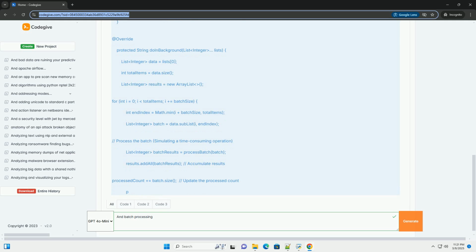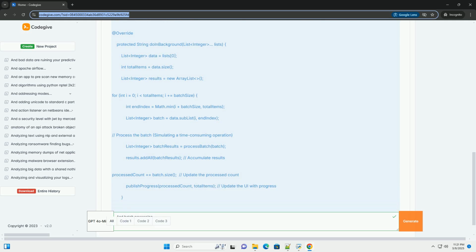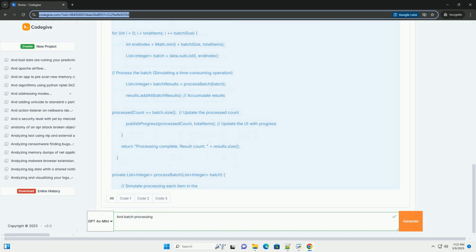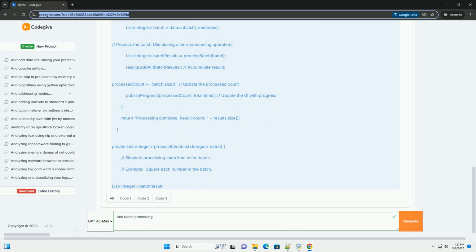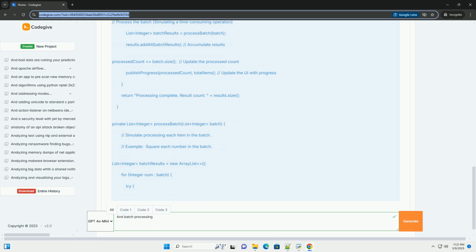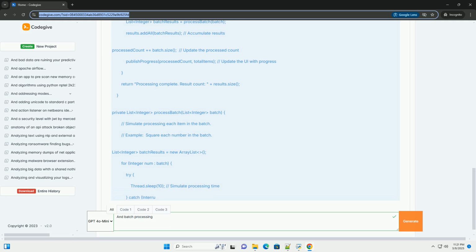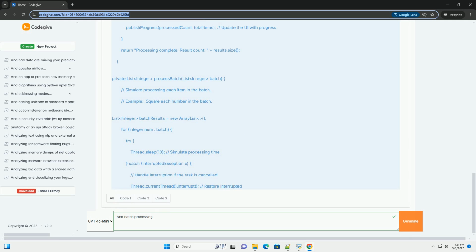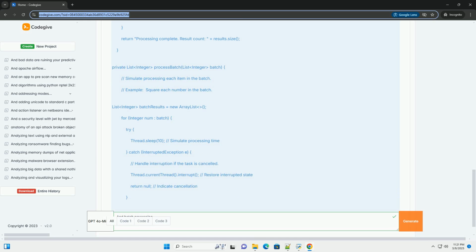The goal is to avoid blocking the main UI thread, which is responsible for rendering the user interface and handling user input. If you perform a long-running operation on the main thread, the app becomes unresponsive, leading to a poor user experience: application not responding, or ANR.